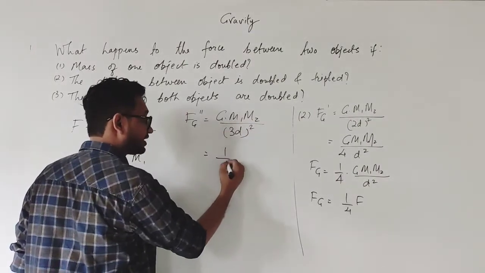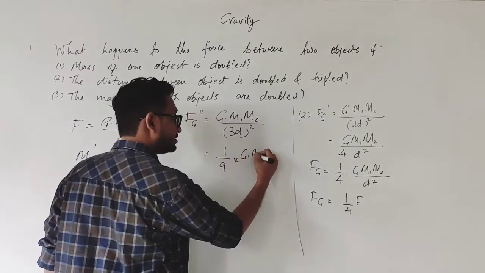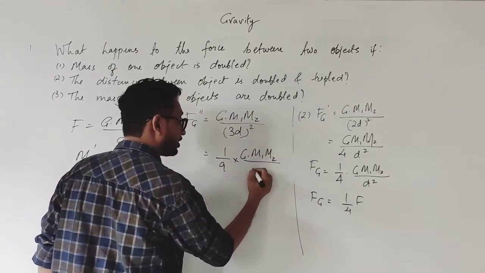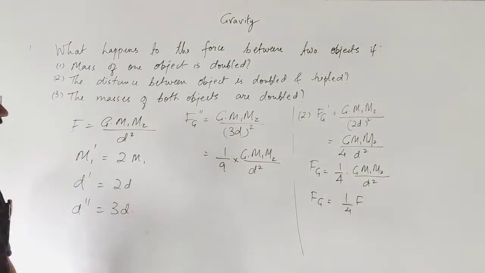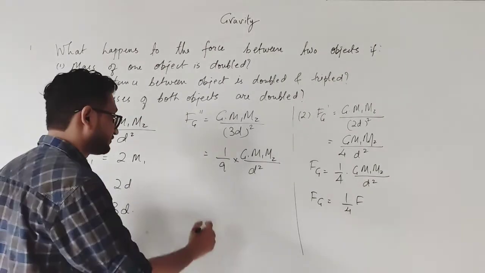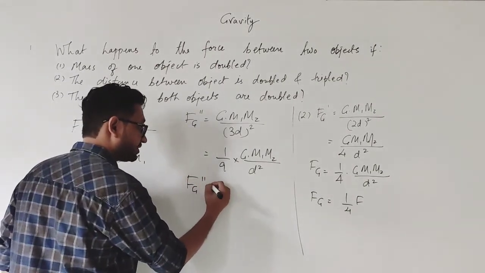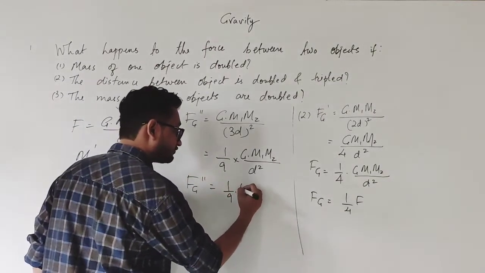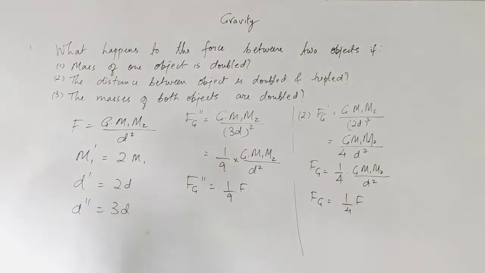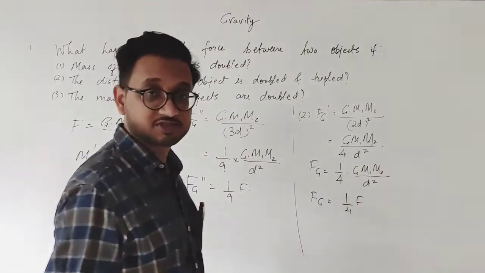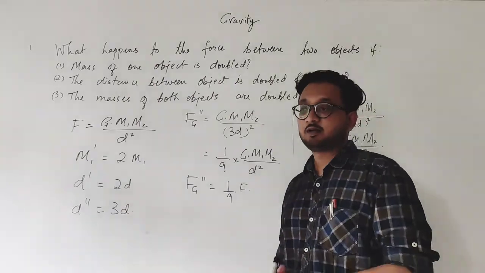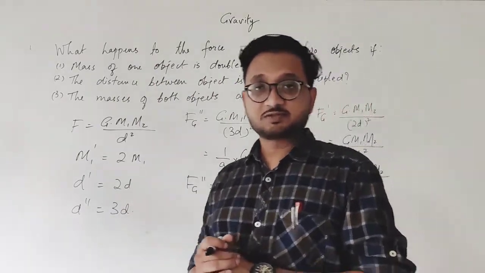Similarly, I will get 1 upon 9 into G m1 m2 upon d square, and now this is our original force, and therefore F g double dash will be 1 upon 9 of the original force. So it will be reduced 9 times. Okay, I hope it is clear to you, students.